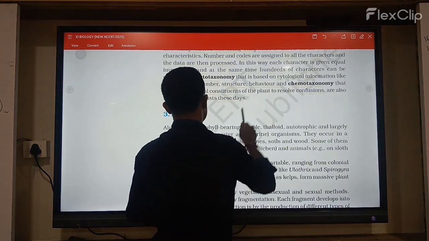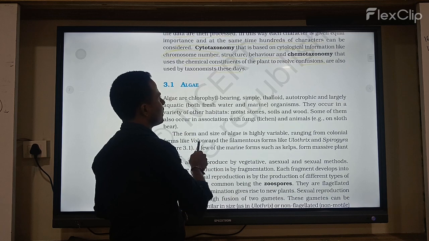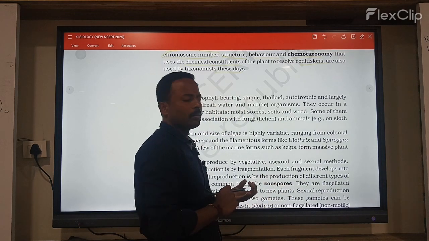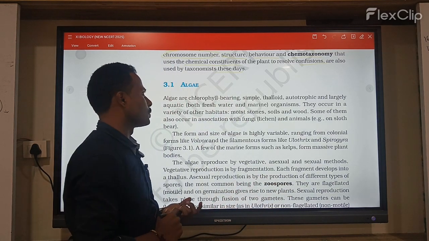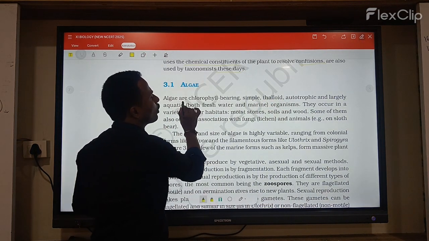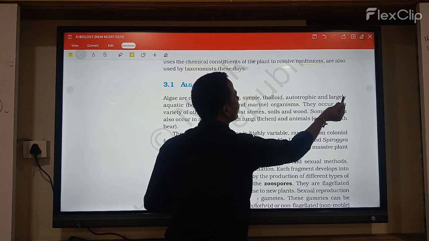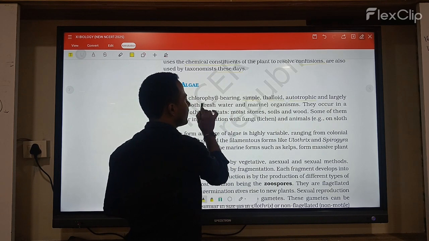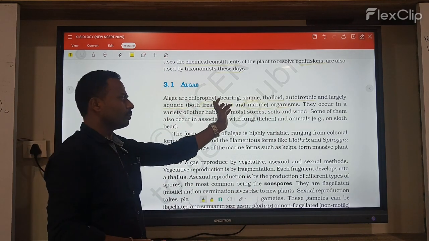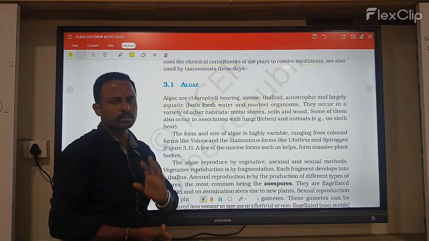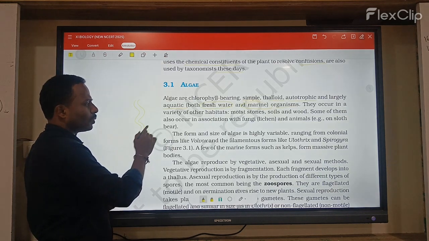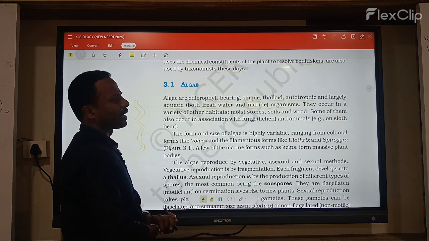And next, the previous discussion in that chapter explains algae, bryophytes, pteridophytes, gymnosperms and angiosperms. First, to discuss algae. Algae are chlorophyll-bearing, simple thalloid, autotrophic and largely aquatic. They are present in freshwater as well as marine environments. They are simple thalloid plant organisms, mostly present in freshwater as well as marine water.